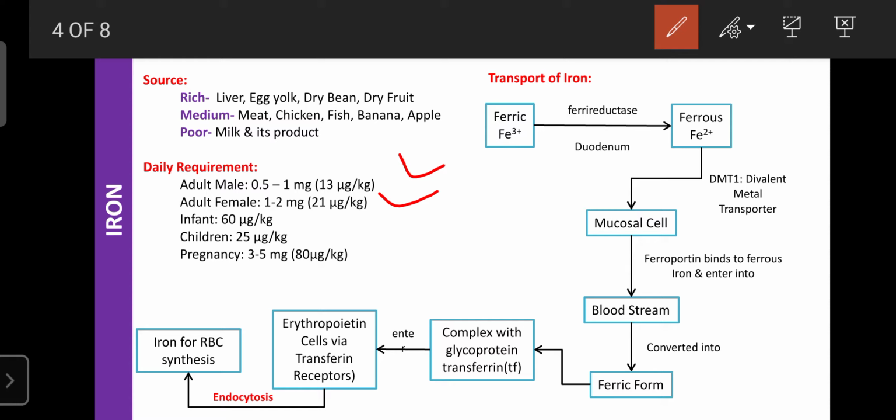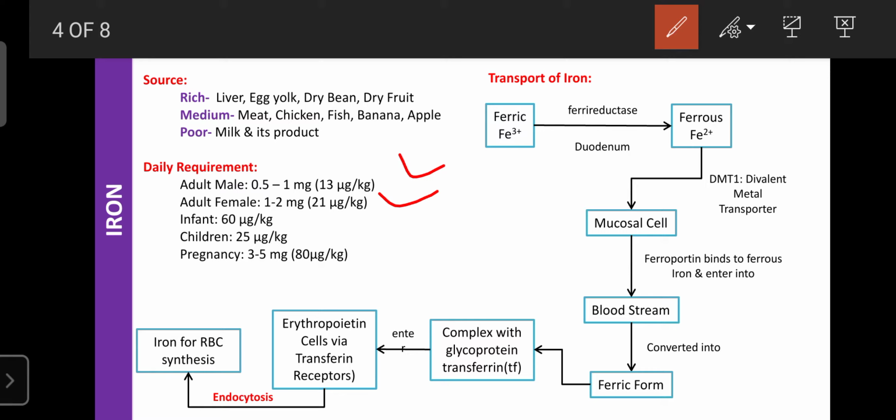So when they are administered through the oral route, first they enter the mouth, then the stomach. From the stomach they enter the duodenum. So dear students, in the GIT, the duodenum is the only part where iron can be absorbed.